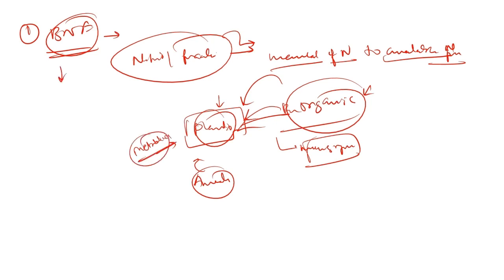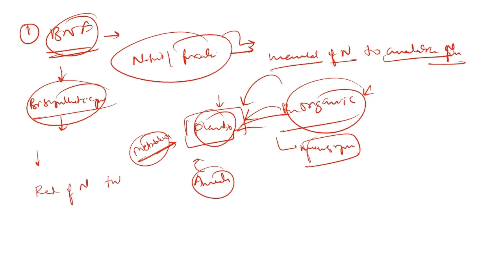Let us discuss biological nitrogen fixation. Biological nitrogen fixation is a biosynthetic process. So what is a biosynthetic process? A biosynthetic process means synthesis of a chemical compound by living organisms, right? So what is biological nitrogen fixation then? It is nothing but the reduction of nitrogen into the ammonia or ammonium form. This is what biological nitrogen fixation means.